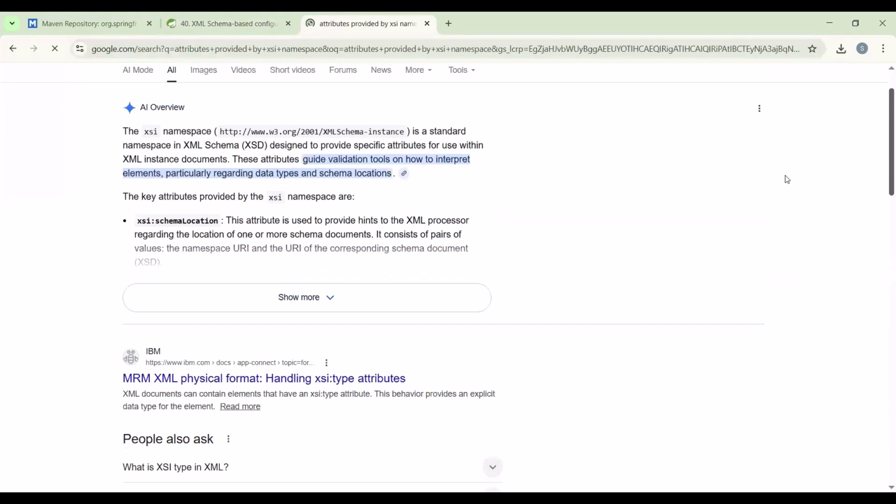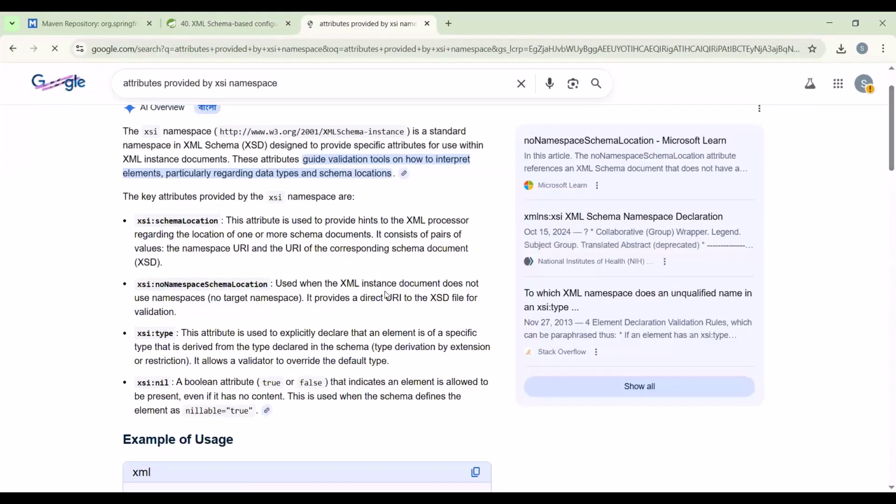They are providing some attributes like schemaLocation, noNamespaceSchemaLocation, type, nil. So how to add them? Simply the namespace name, XSI, and you should use the attribute this way: schemaLocation. Is it okay?